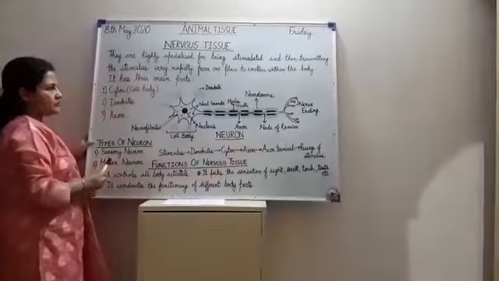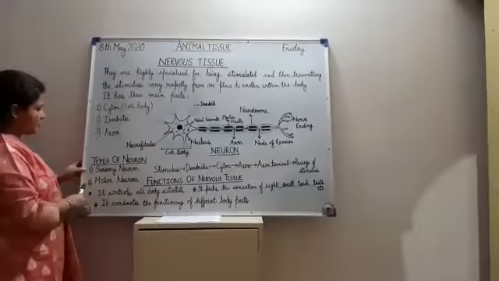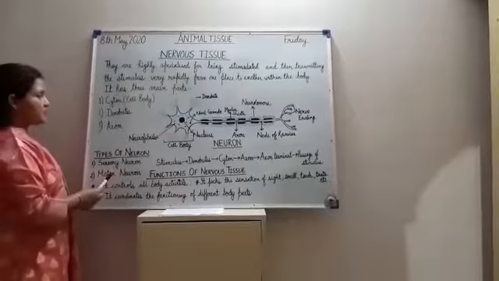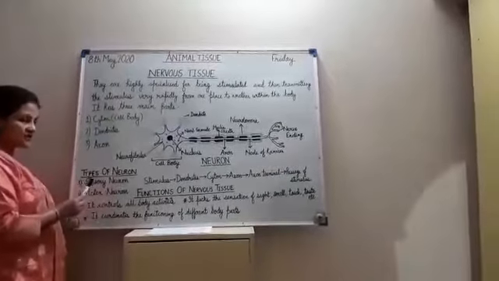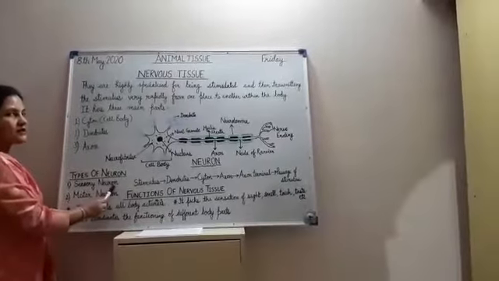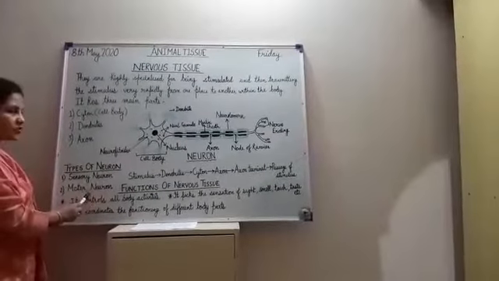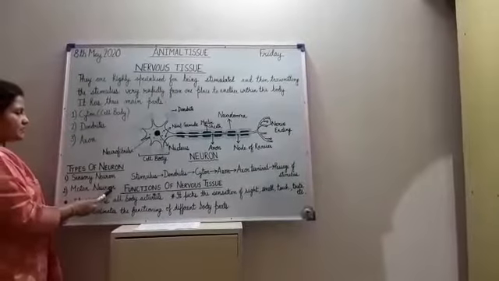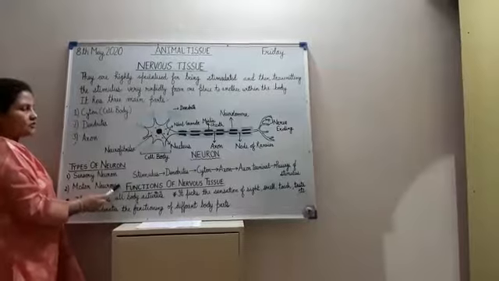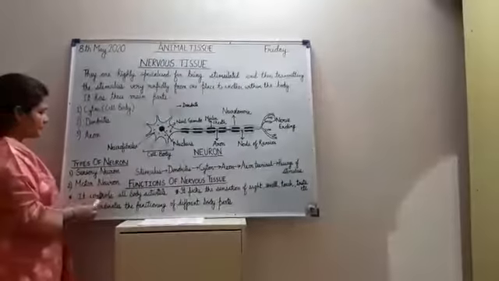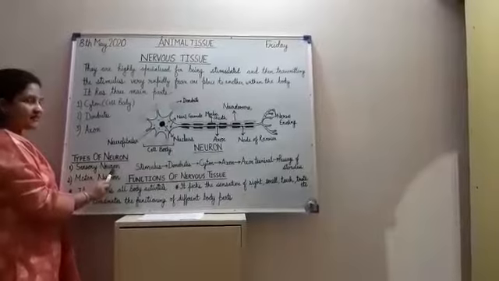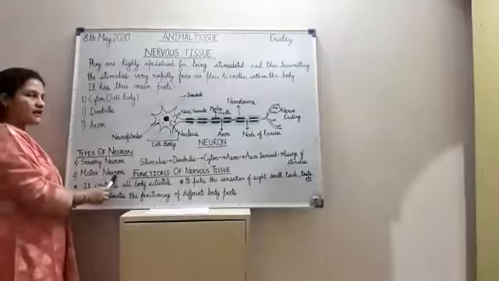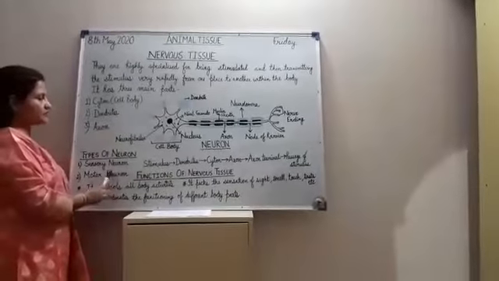There are two types of neuron. First is the sensory neuron and second is the motor neuron. The sensory neuron carries impulses from the sense organs or from the receptor cells of the body to the central nervous system. The motor neuron carries the impulses or messages from the brain to the effector cells of the body, to the different organs, tissues or glands. So the sensory neuron takes the impulses towards the central nervous system while the motor neuron conducts the impulses away from the central nervous system.